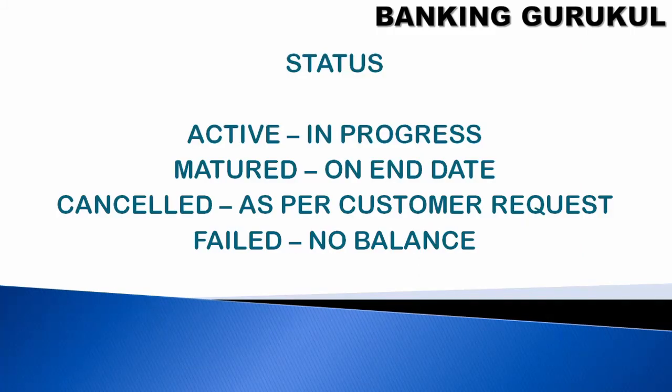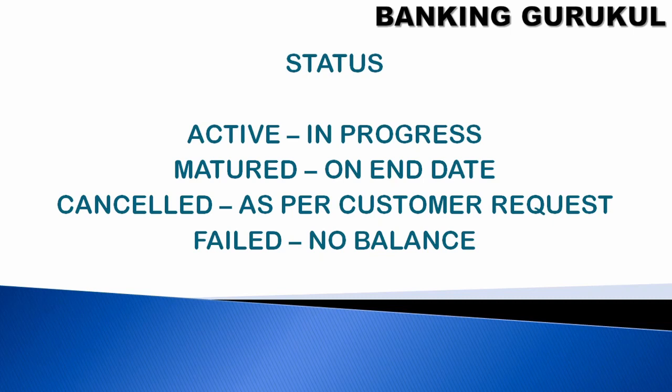So what are the different statuses available for a standing instruction? Active means your SI is in live position. Matured means after 1 year it will automatically be matured. Cancelled means in between, for example you gave a standing instruction for 12 months and after 6 months you want to stop it.